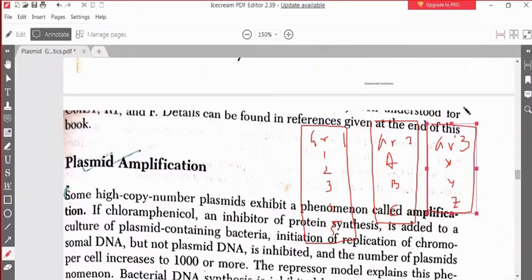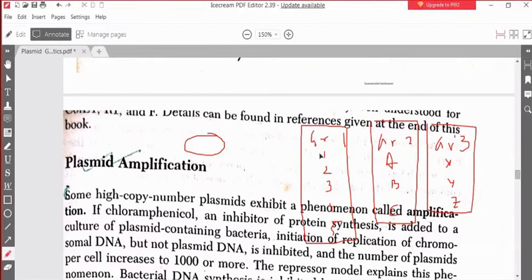By the term incompatible, I mean if I make a cell that has two plasmids of the same group, say X and Y, they cannot be stably maintained. If I take two plasmids A and B, they cannot be stably maintained. If I take plasmids 1 and 2, or 1 and 3, or 1 and 4, or 4 and 5 within a single cell, they cannot be stably maintained, which is why they are called the same incompatible group.